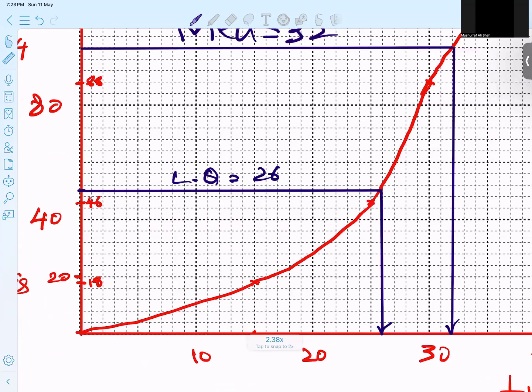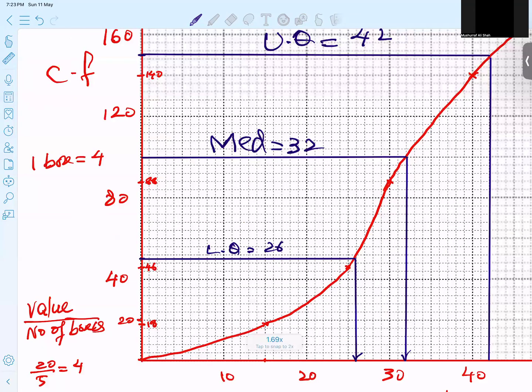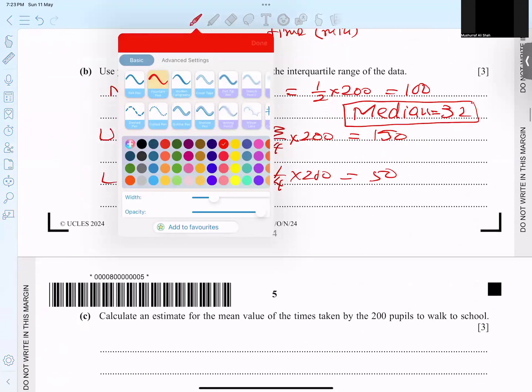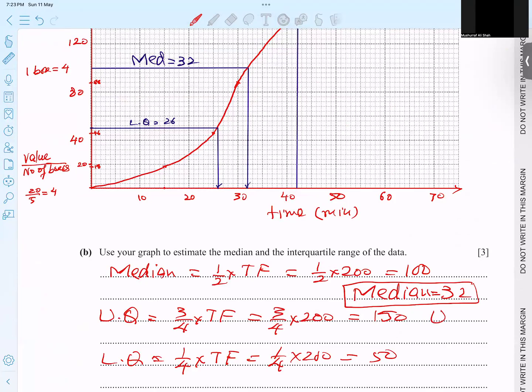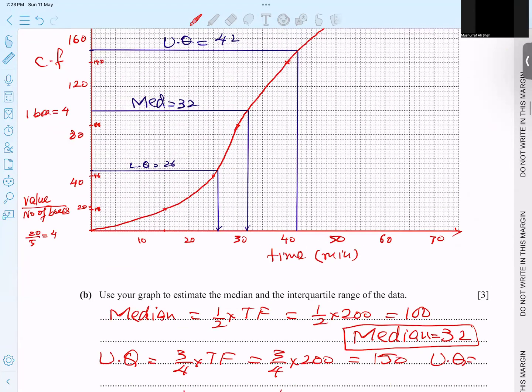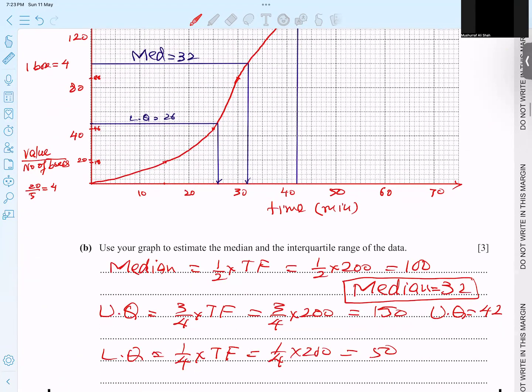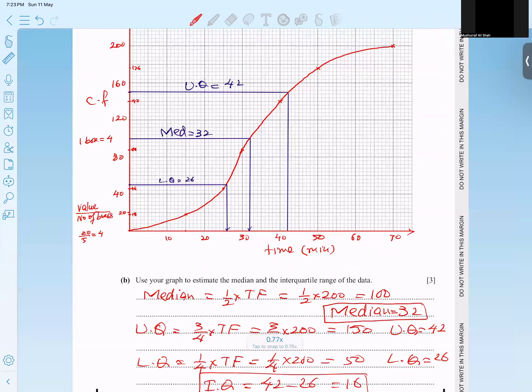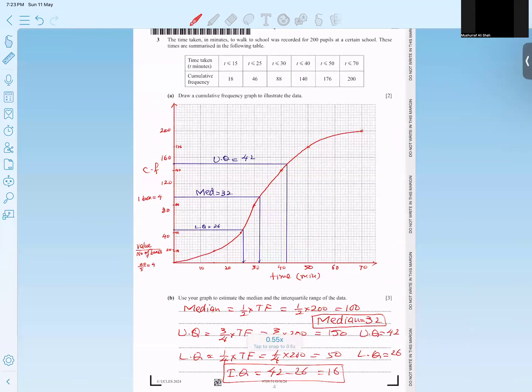Okay. Lower quartile, upper quartile, now I'm writing the final answer. Upper quartile is finally 42, and lower quartile I'm getting here 26. If I subtract them, the IQ is 42 minus 26. I'm getting here 16. And this is my final answer. I hope the concept of the question is clear.